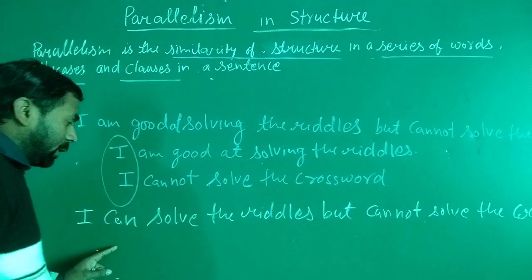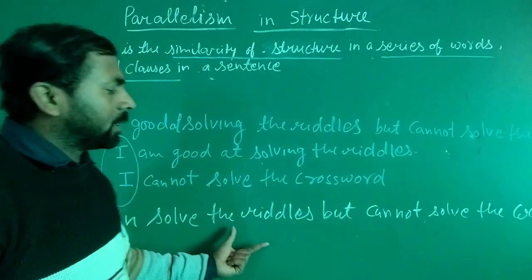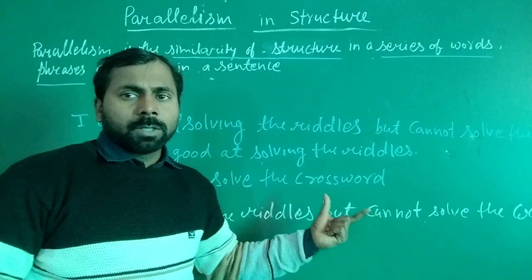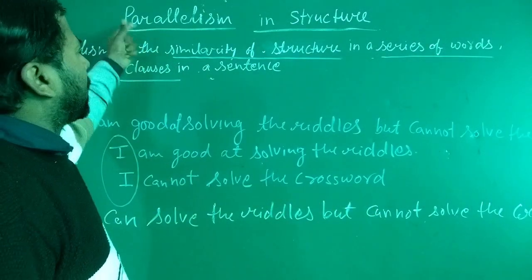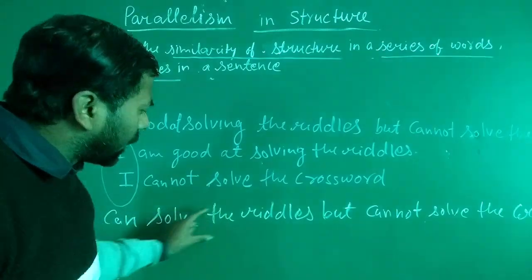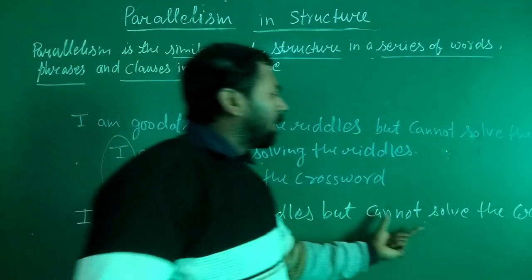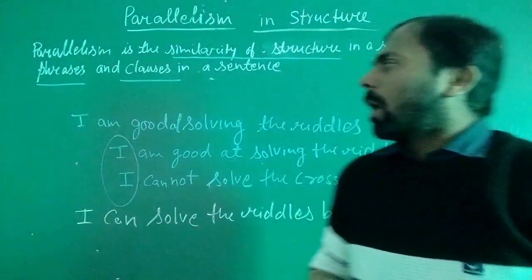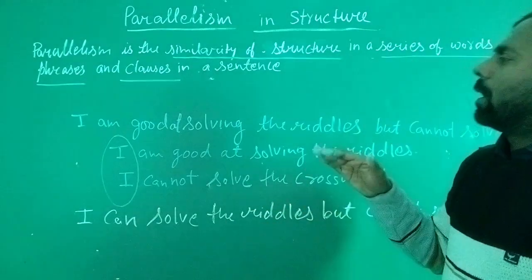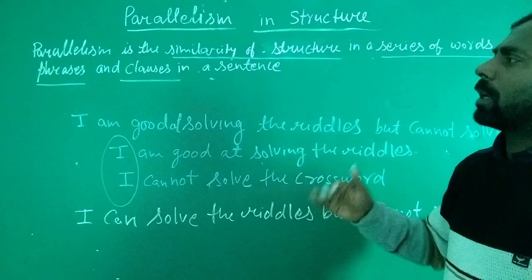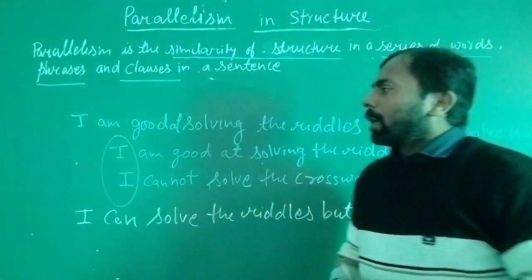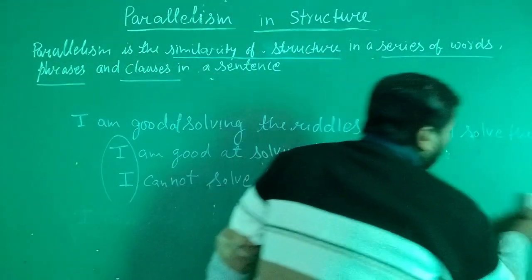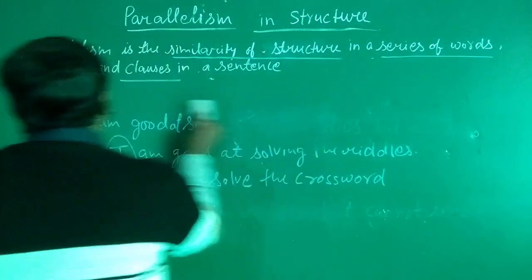Why? Because in this sentence you can see both parts have equality in structure. We are also talking about similarity or equality. Similarity means similar structure, like "can solve" and "cannot solve". It is a similarity. So this is the way to identify the sentence structure under parallelism conditions. Is that clear?